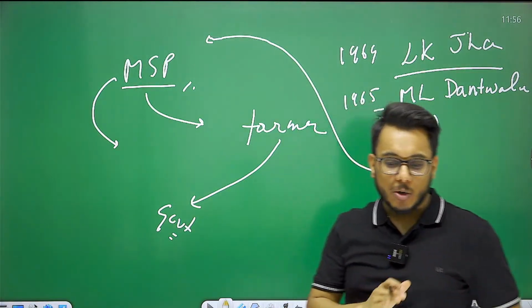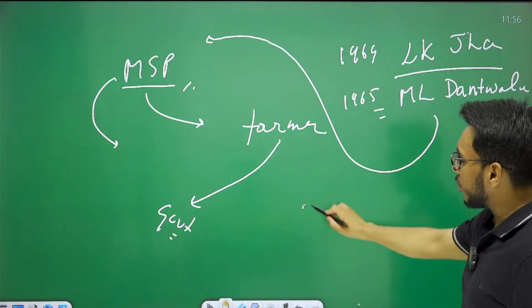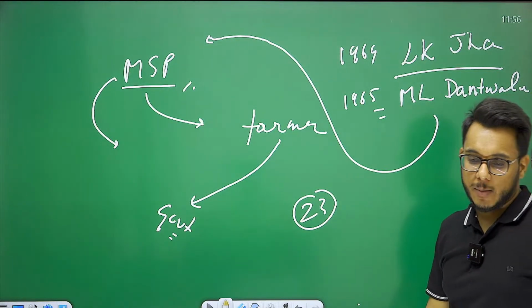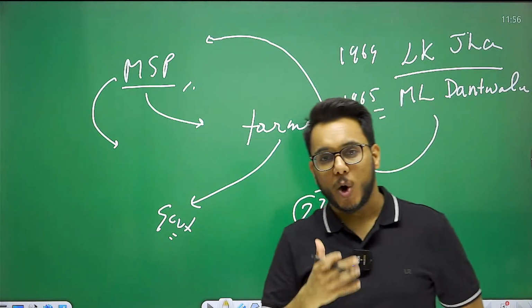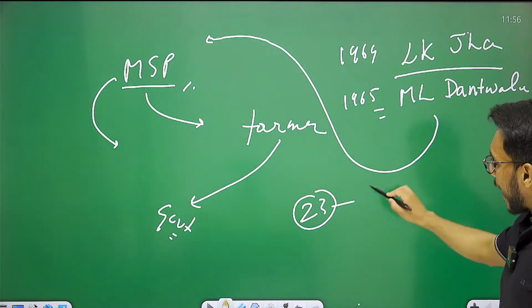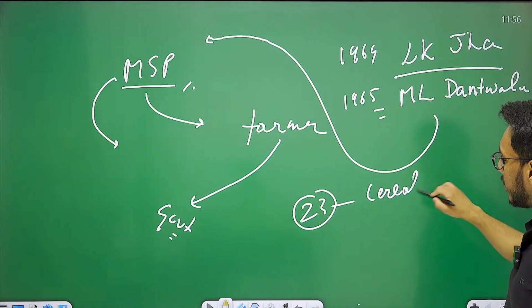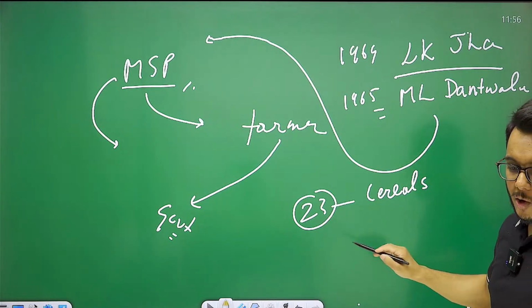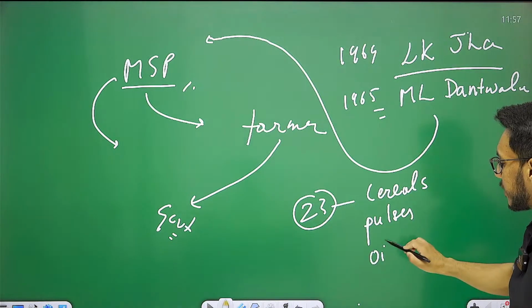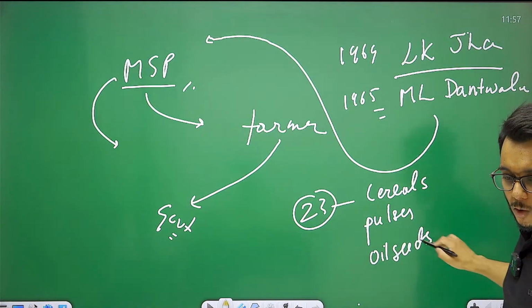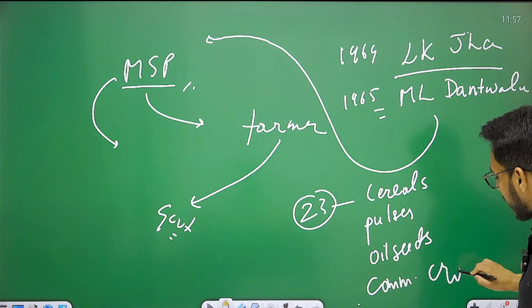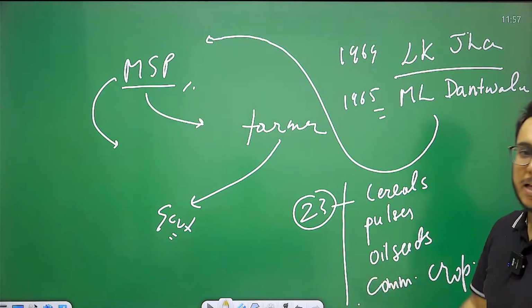As we talk about the MSP presently, as of now, for 23 crops MSP is announced by the government. What are the major broad classifications in these 23 crops? MSP is being given for cereals, for pulses, for oil seeds, and for certain commercial crops. In total, 23 crops are covered.